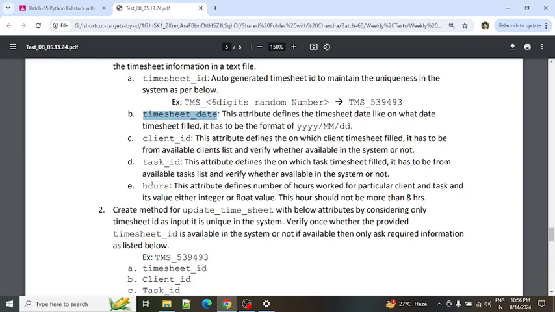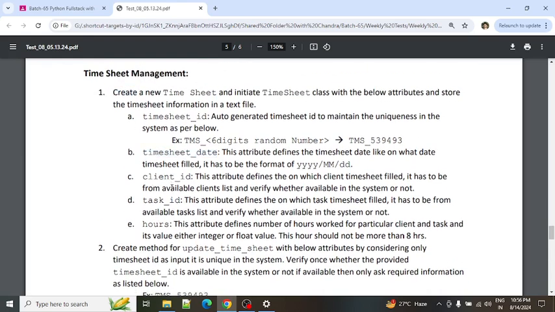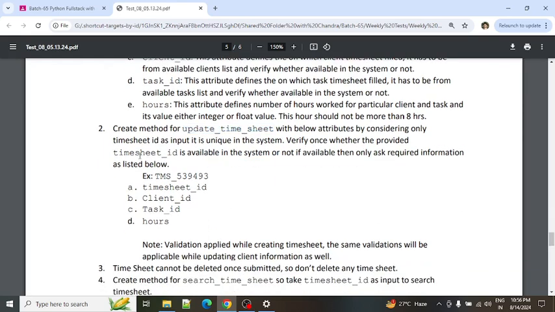Okay. So this is all about the timesheet creation. And the next one is the create method for update timesheet. So we need to update the timesheet as well, right? To update the timesheet, we must require the timesheet ID because it is unique in the system. So this particular timesheet we need to verify whether it is available or not. If it is available, then we have to update that particular timesheet.